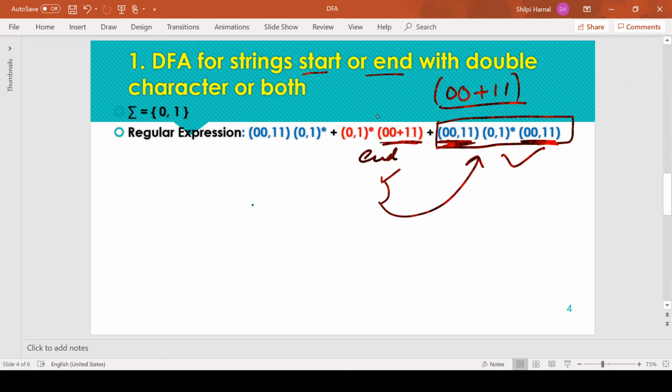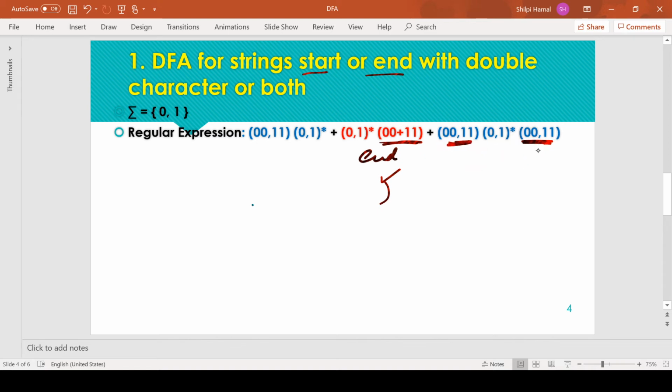So starting with the transition diagram. For the transition diagram, firstly we will be handling the starting constraint. For the starting constraint, the minimum string is 0 0 or 1 1. So starting from the initial state Q0, the minimum string is 0 0 or 1 1.